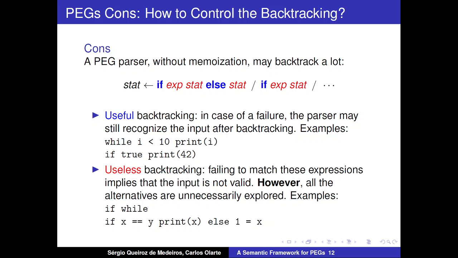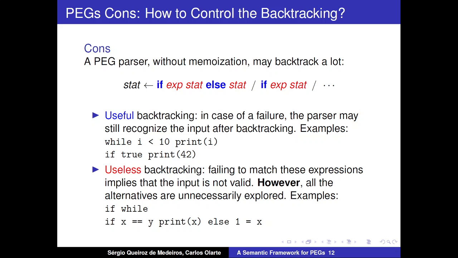A backtracking is useful when failing to match this expression indicates that it's still possible to recognize the input in case the parser backtracks. So if you fail to match if, else, or if these expressions, the parser may backtrack and still recognize the input.